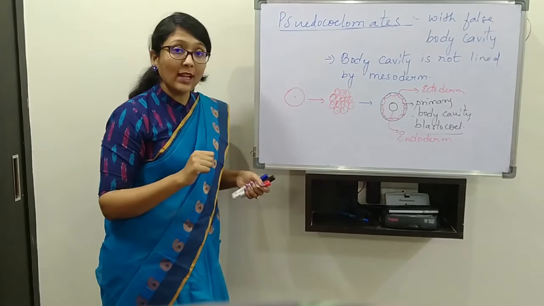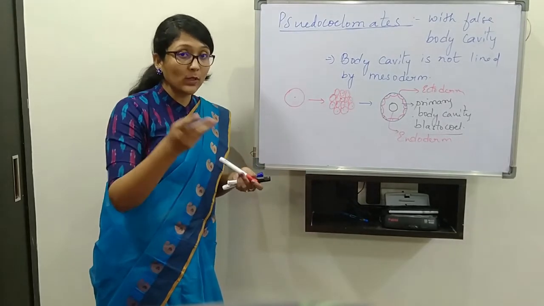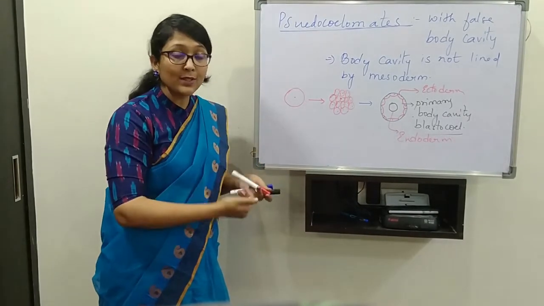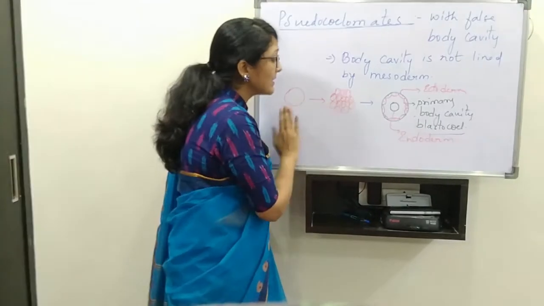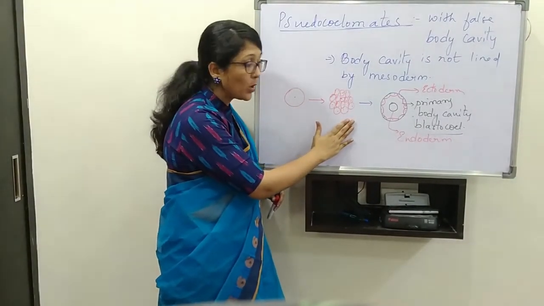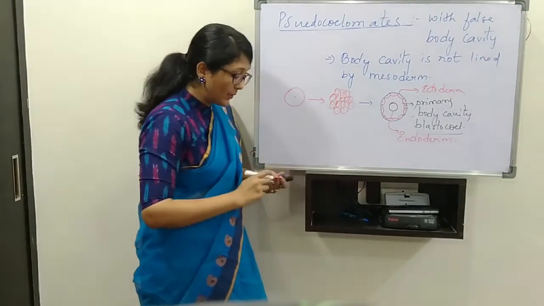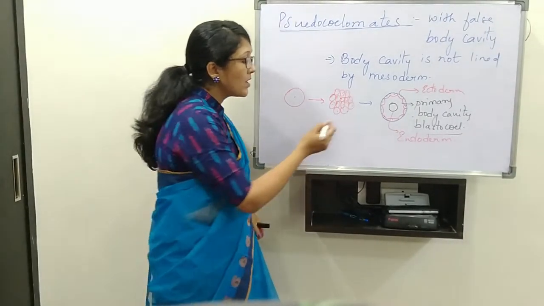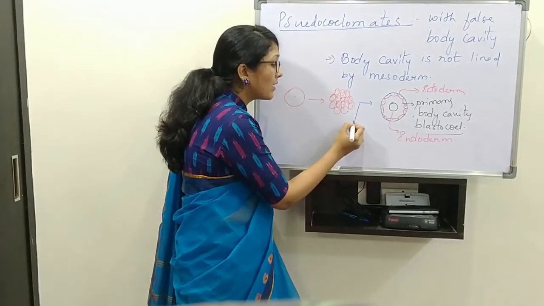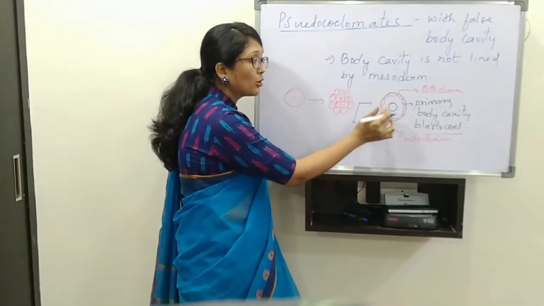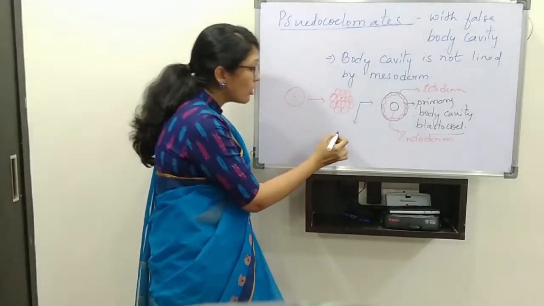Here I will also explain the true coelom, so you get an idea of the difference between false and true coelom. The first two steps will be the same. The next step is differentiation. Like how the ectoderm and endoderm are formed, the same way here also.